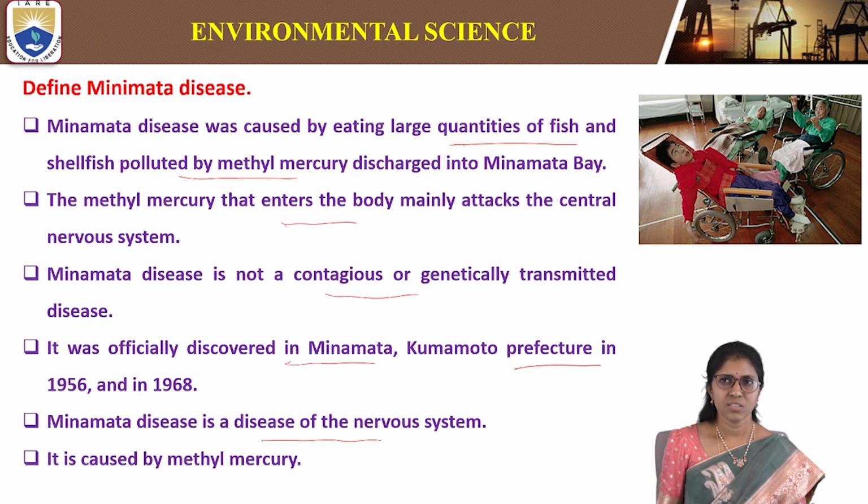It is not contagious or genetically transmitted, and the methyl mercury mainly attacks the central nervous system.